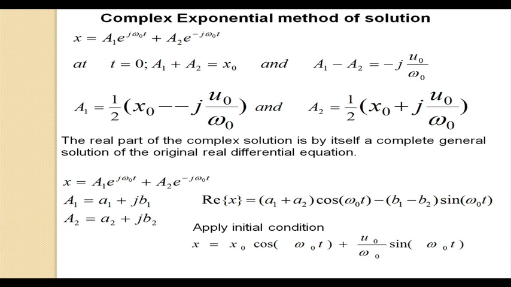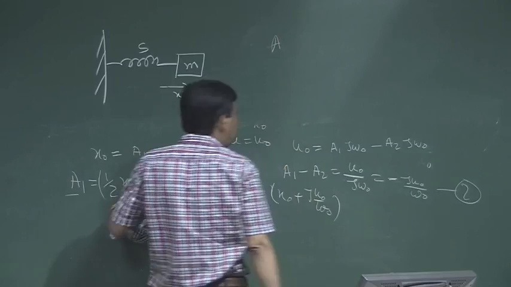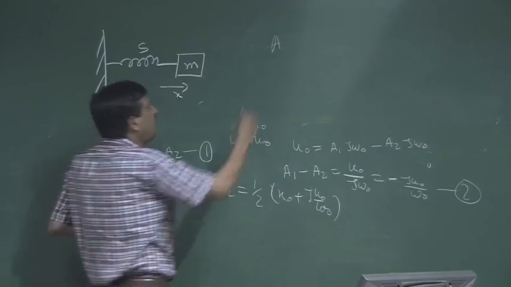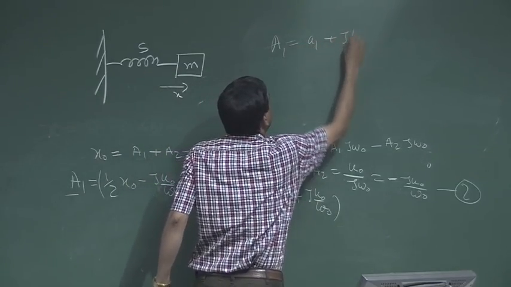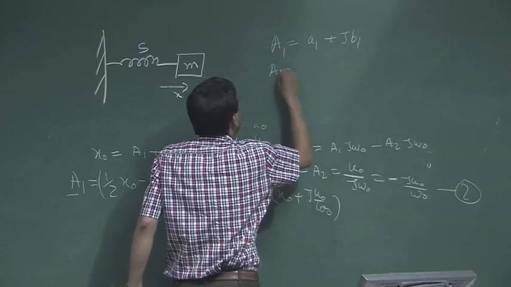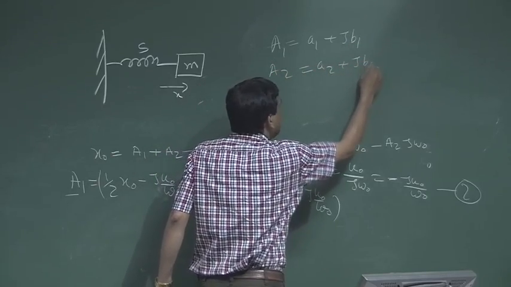Okay. So, now let us consider that a1 is nothing but in complex form a plus jb. Let us consider a1 is nothing but a1 plus jb1 and a2 is nothing but a2 plus jb2.